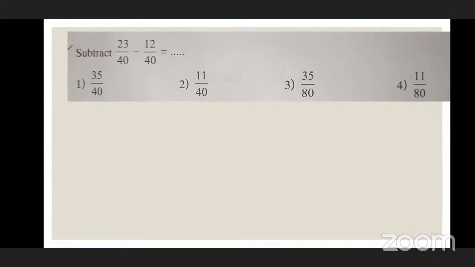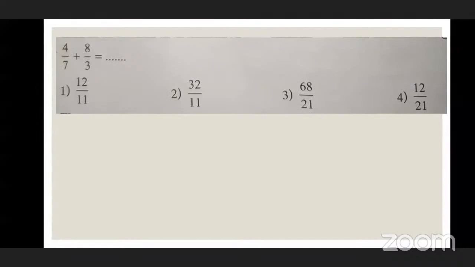23 upon 40 minus 12 upon 40. What do we have to do? We have to subtract. What is the correct answer? 11 upon 40. Option number 2. Very good, excellent beta. 11 upon 40 is the correct answer.